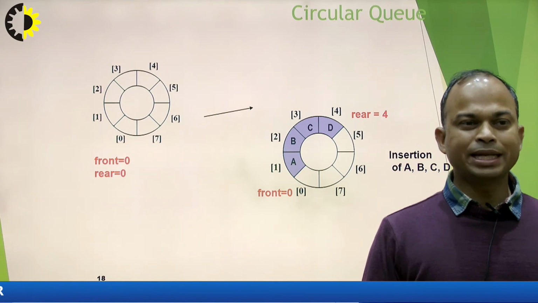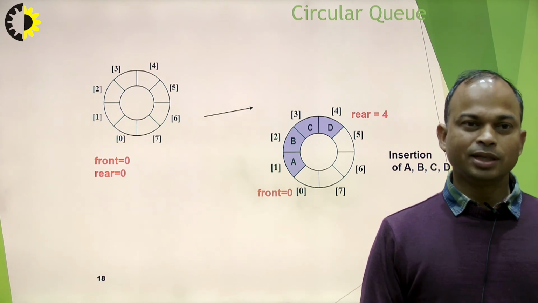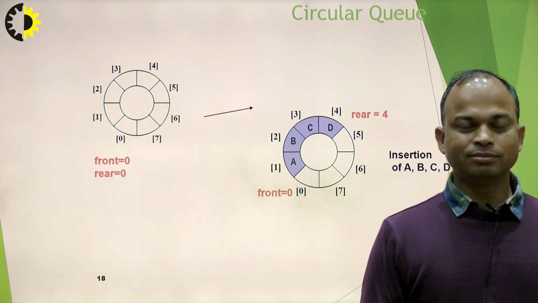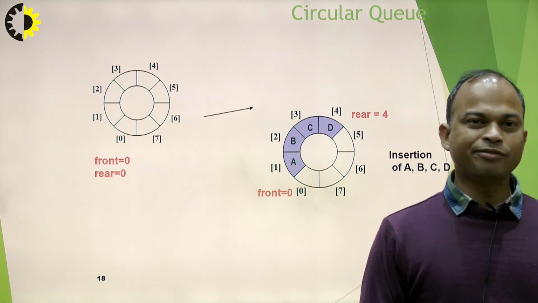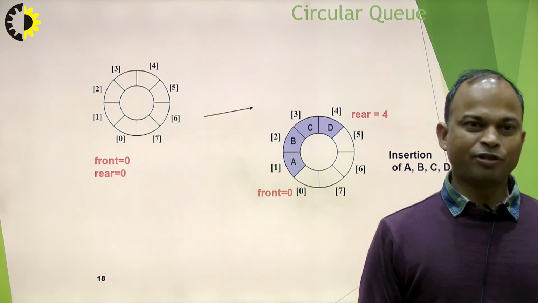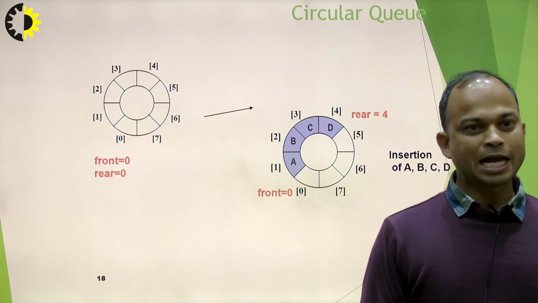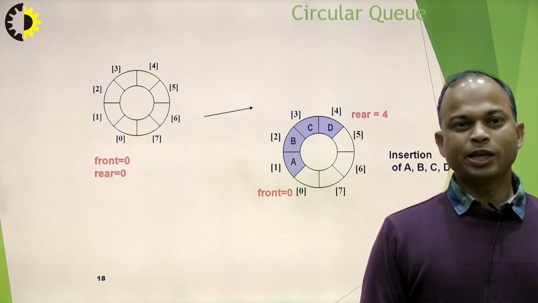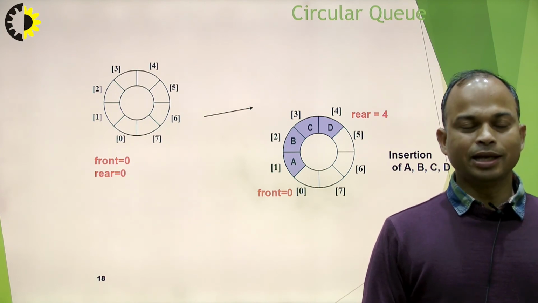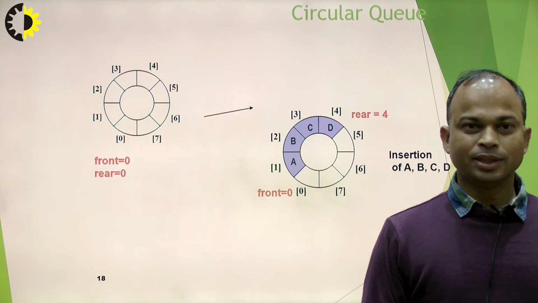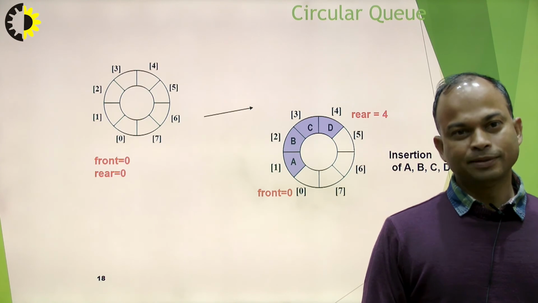As we have pointed out initially, front and rear both are set to 0, and if we are inserting any item, then rear is increased by 1. If we are deleting any item from the queue data structure, then front is increased by 1. So in this particular slide, we have say inserted A, then first item is inserted at the 1 location. In that case, after inserting A, rear is pointing to 1.